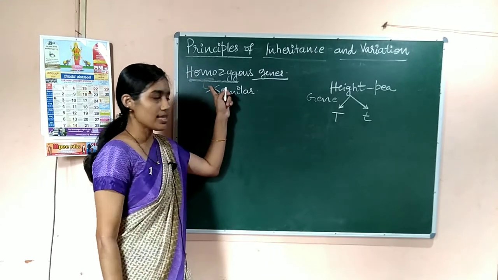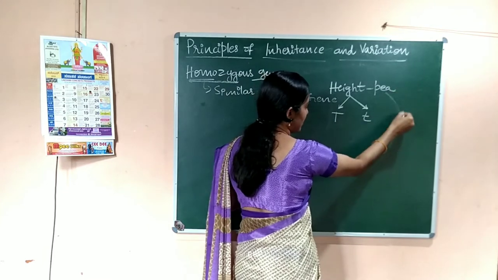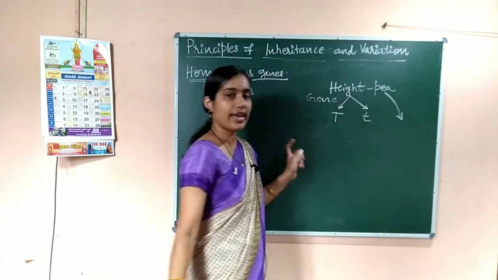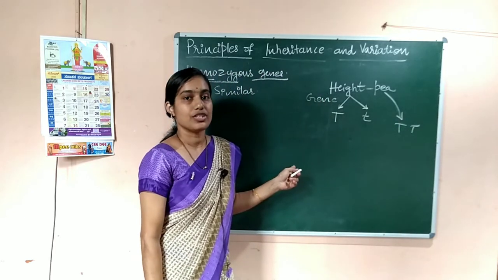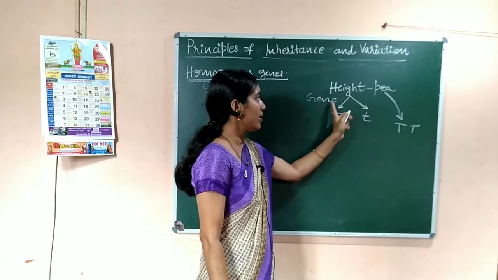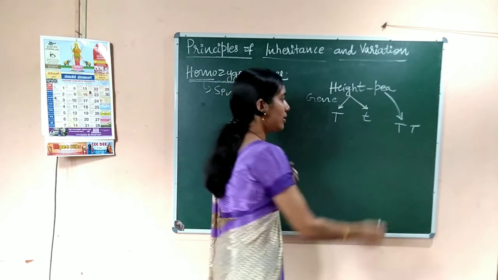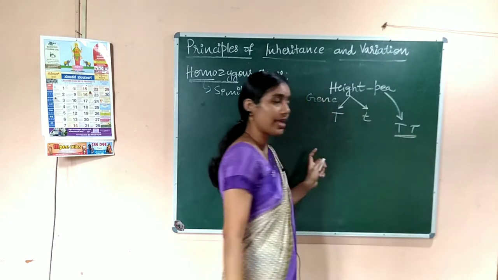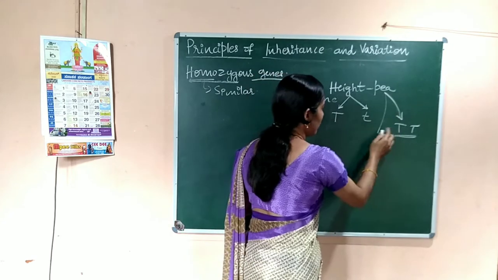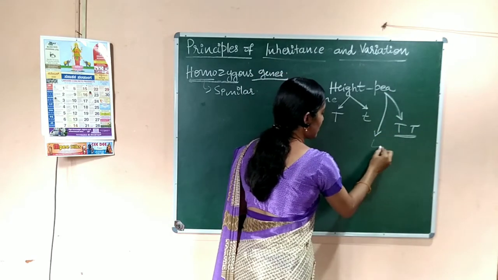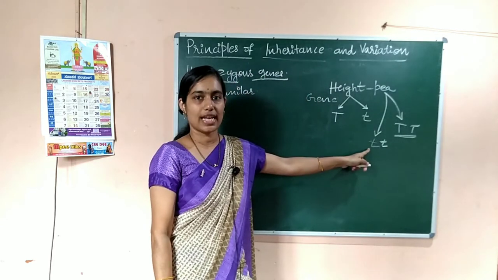So homozygous means when the genes controlling a character are similar. When the genes controlling a character are the same, that is capital T, similar genes controlling the height, or small t, this is again the homozygous condition.